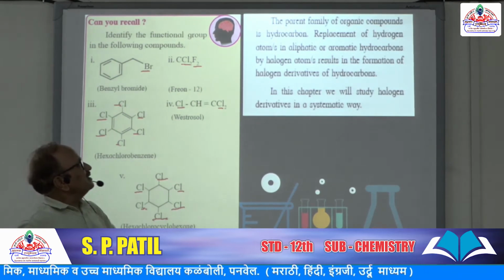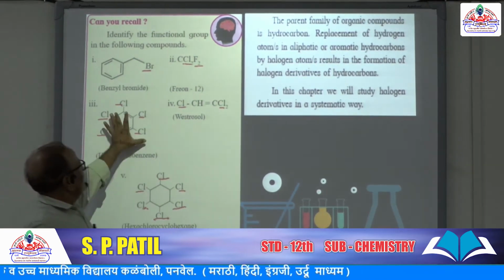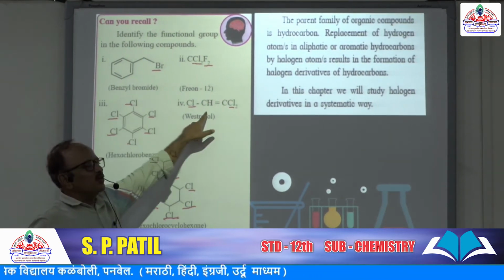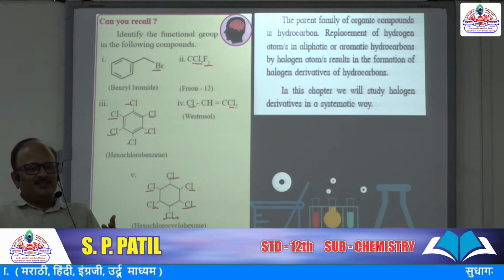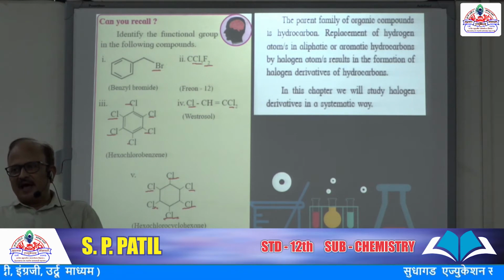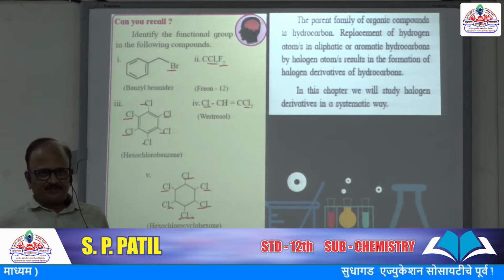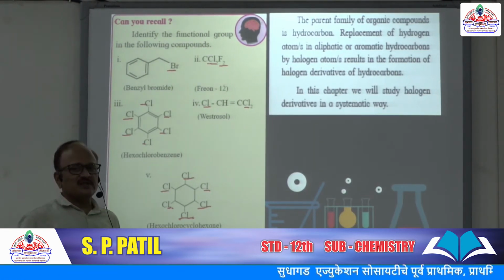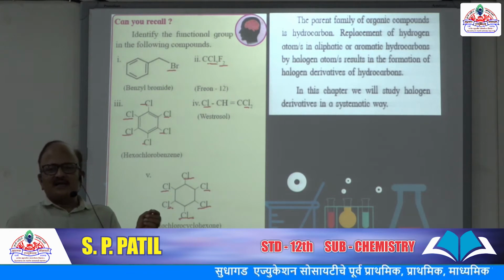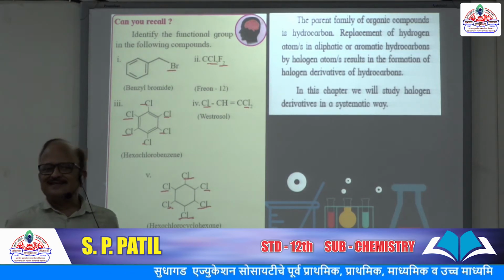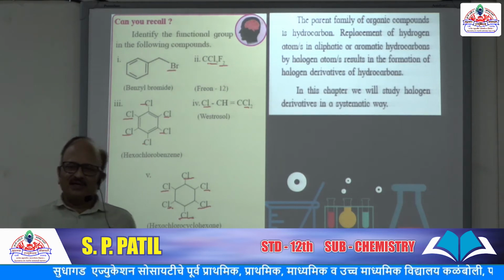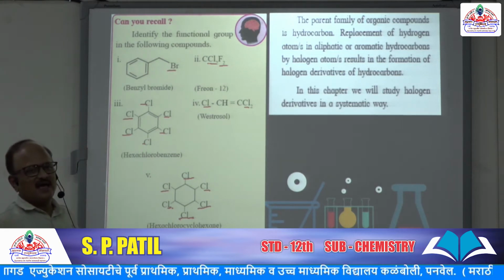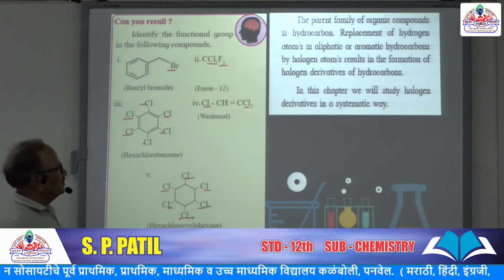Now in this, the parent family is hydrocarbon. These hydrocarbons may be aliphatic or aromatic hydrocarbons. In these compounds, a number of hydrogen atoms are replaced by the same number of halogen atoms. Then the obtained compounds are called halogen derivatives.